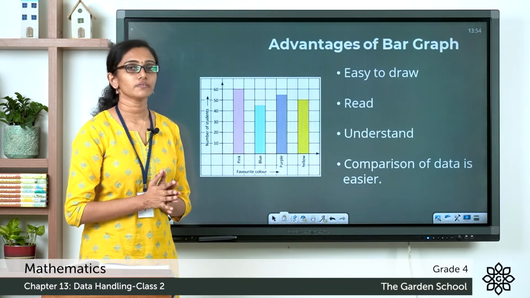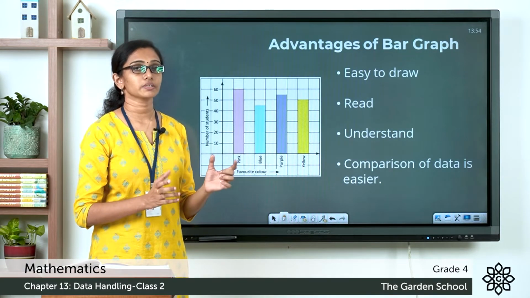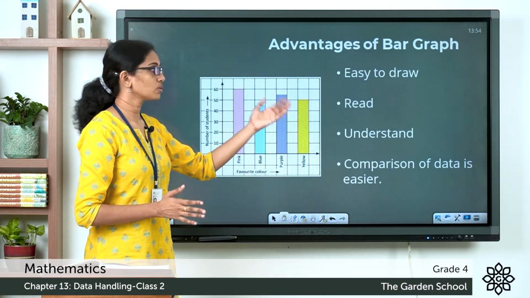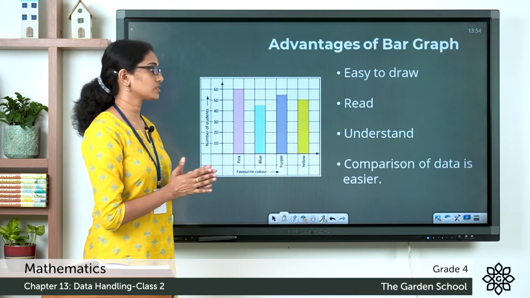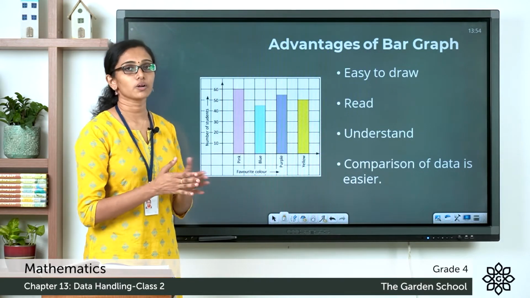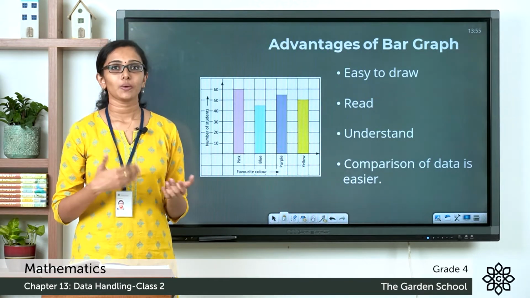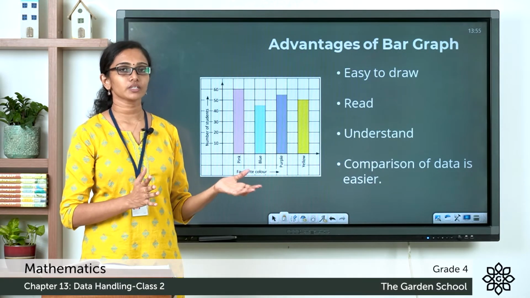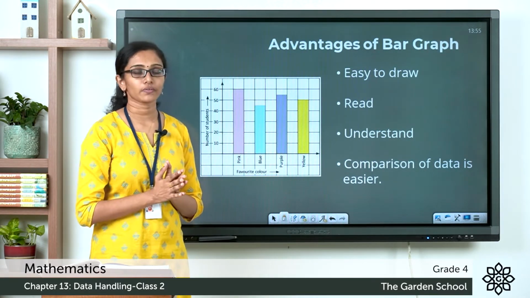So in a bar graph, a lot of information is represented within the same simple chart. So it is easy to draw, easy to read, easy to understand and easy to compare a lot of data at the same time. One disadvantage is that when there is an updation of the data, it will be difficult to represent that with the same bar graph.